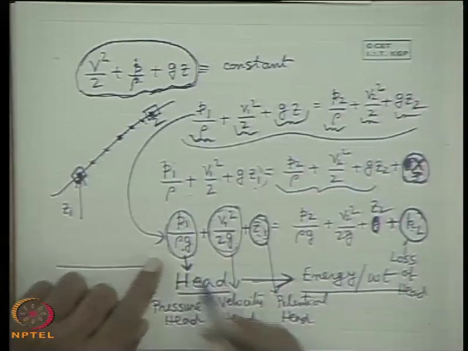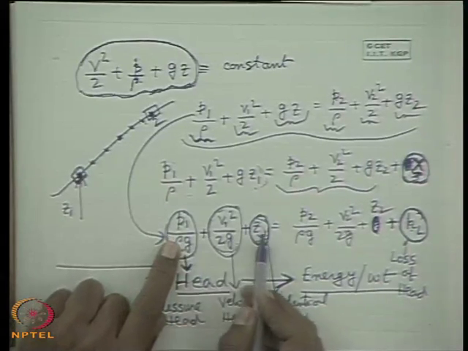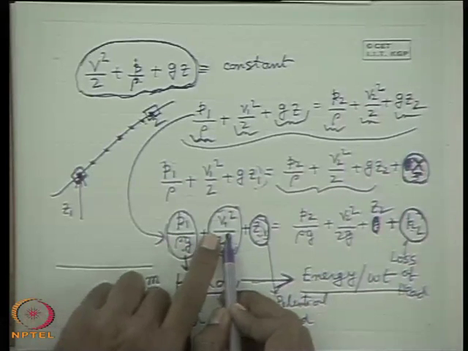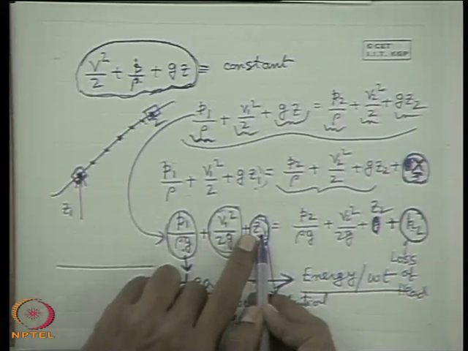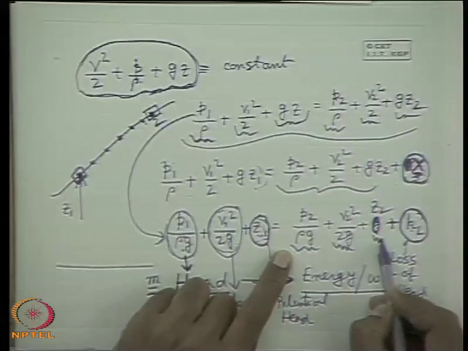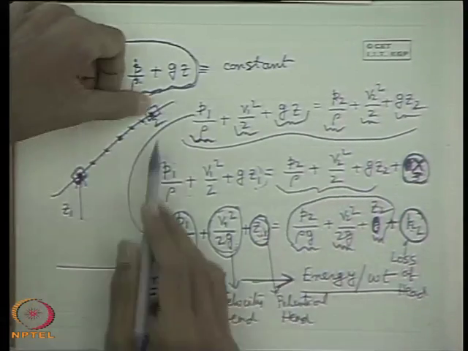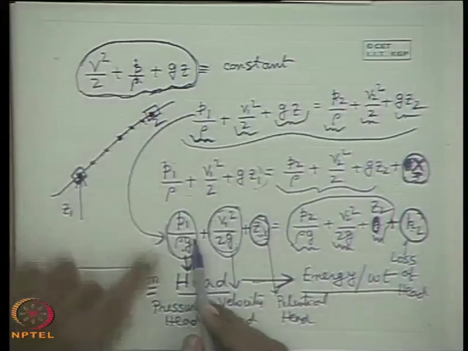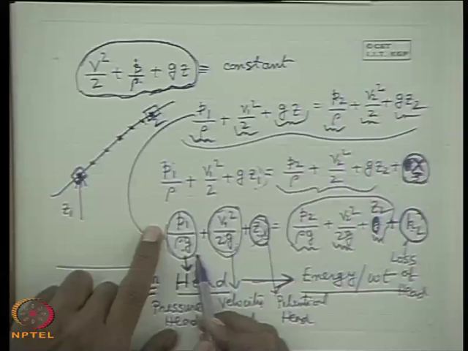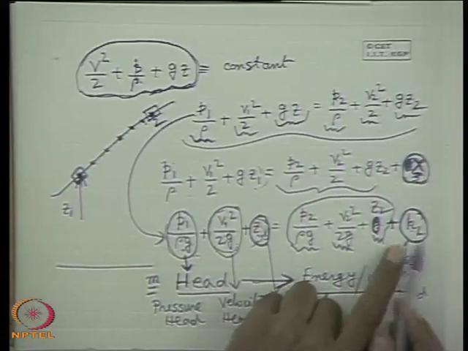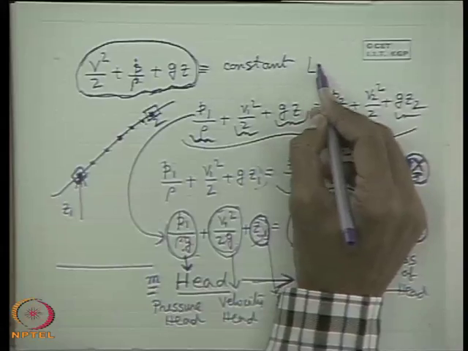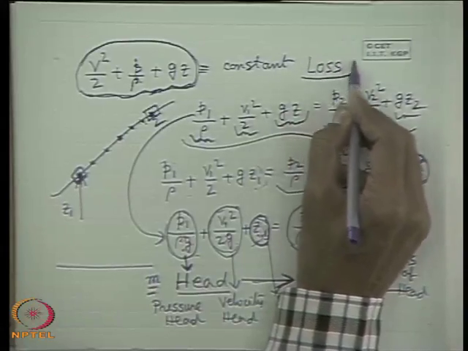Why is it a loss? This is because we are concerned only with mechanical energies. That means this is the pressure energy, this is the velocity energy, this is the potential energy. So, we see that the sum of the pressure energy, velocity energy and potential energy that the fluid has at section 2 is less than the sum of these three at section 1. So, where has it gone? A part of the mechanical energy has been lost in doing work against friction. So, it is a very important question, why we call it loss. Energy can never be lost.